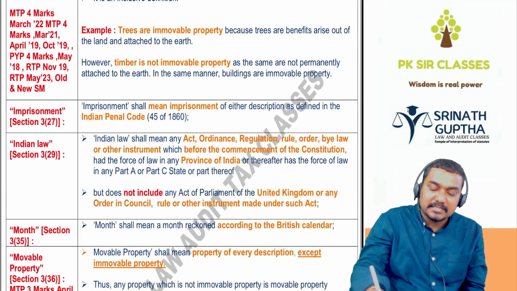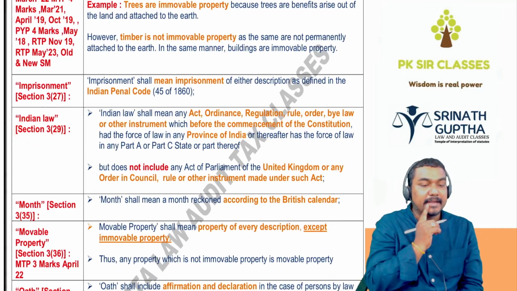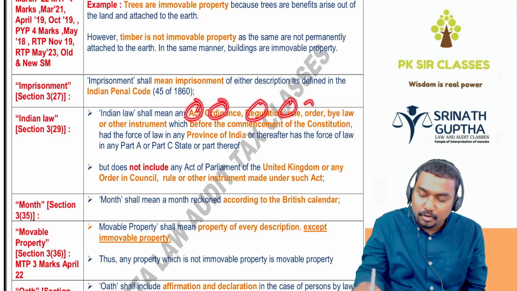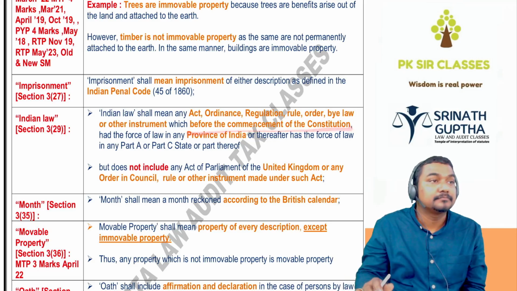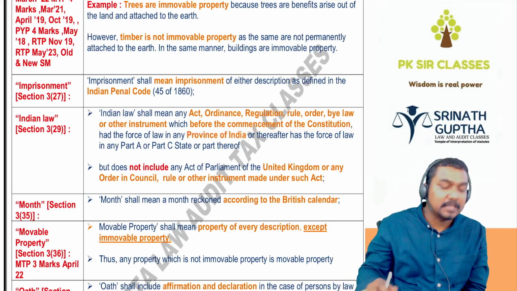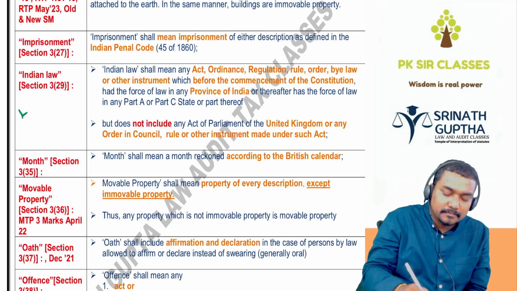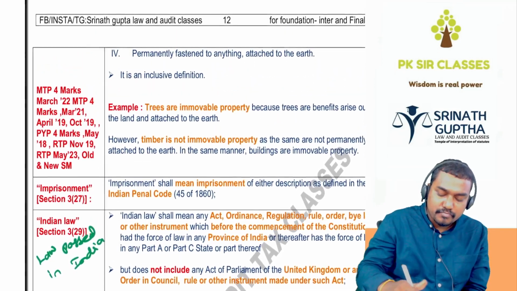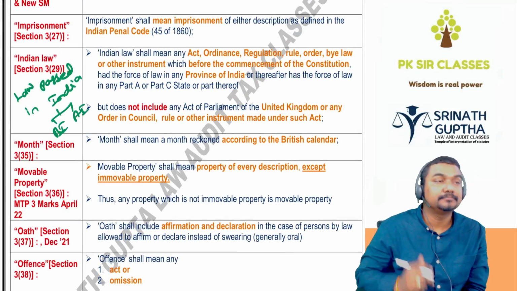Next, imprisonment. Imprisonment means imprisonment as defined under the Indian Penal Code. Next one is the Indian law. Indian law includes act, ordinance, regulation, rule, order, bylaw or any other instrument before commencement of the constitution. So Indian law means simply law passed in the Parliament of India. Law passed in India before independence and after independence also.